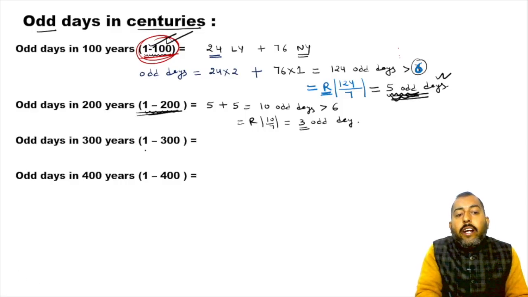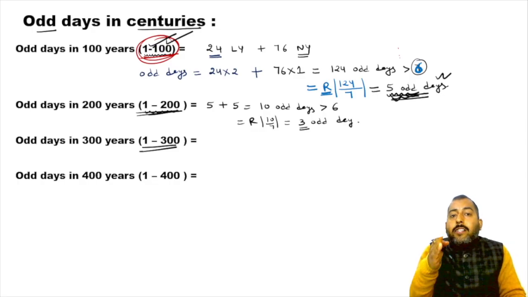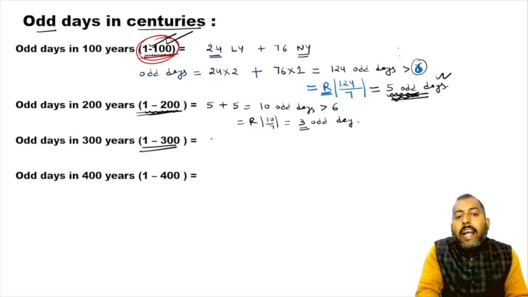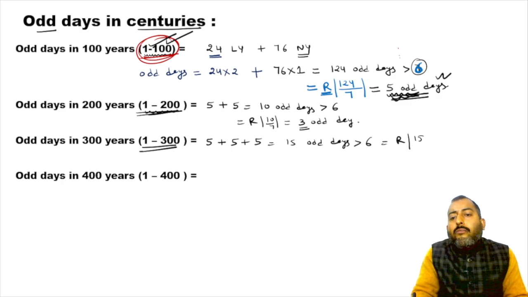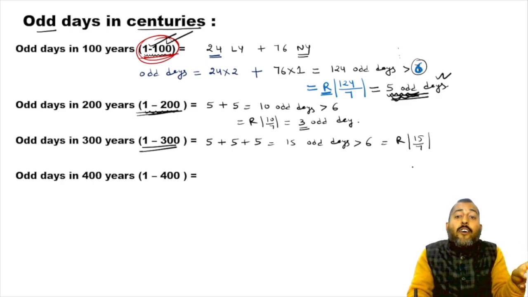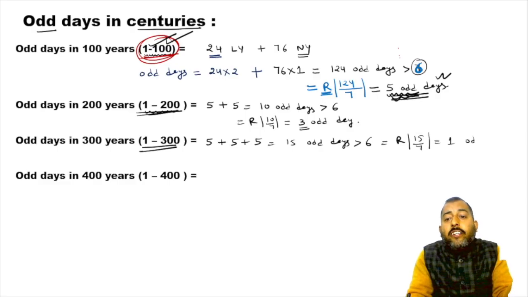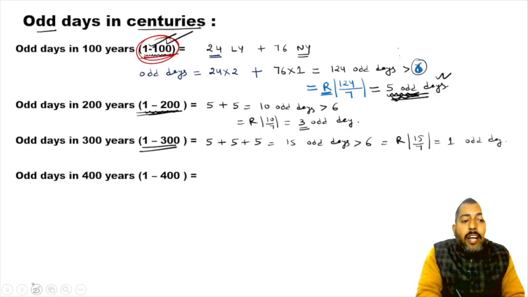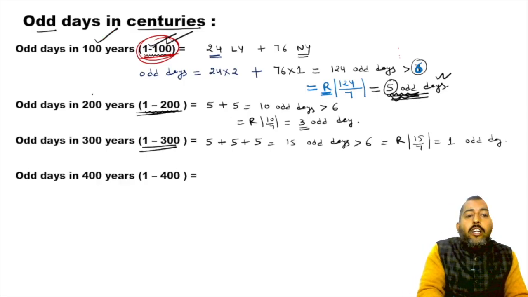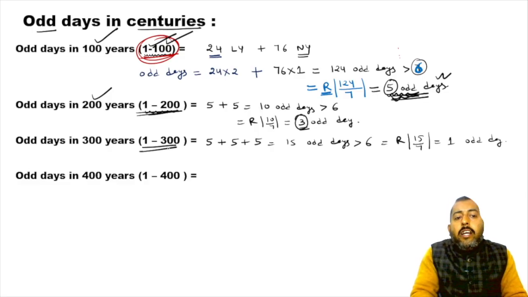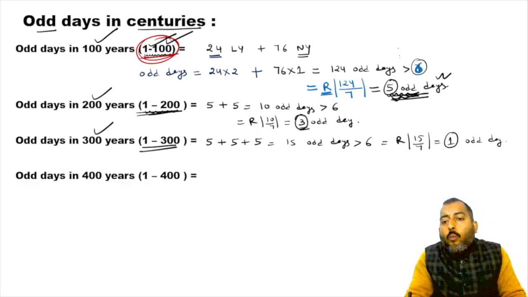Similarly, for a duration of 300 years, 100 plus 100 plus 100, there are 5 odd days in the first 100, 5 in the second, 5 in the third, which equals 15 odd days. The number of odd days can never be more than 6, so you simply divide 15 by 7 and write down the final remainder, which is 1. So keep one funda in your mind: in 100 years, the number of odd days is 5. In 200 years, it is 3. In 300 years, it is 1.